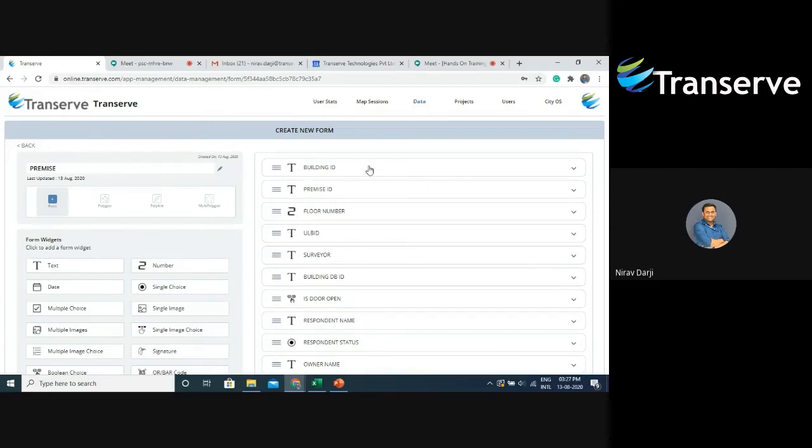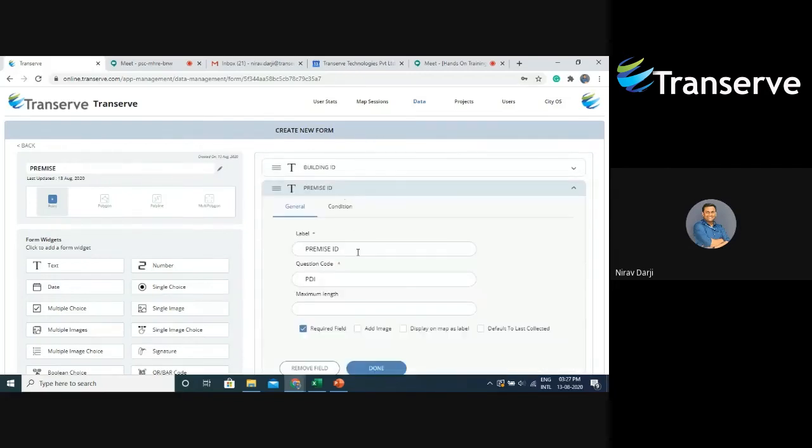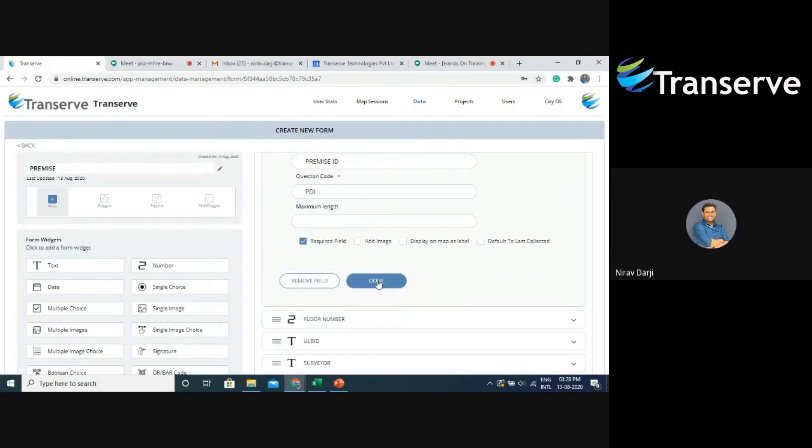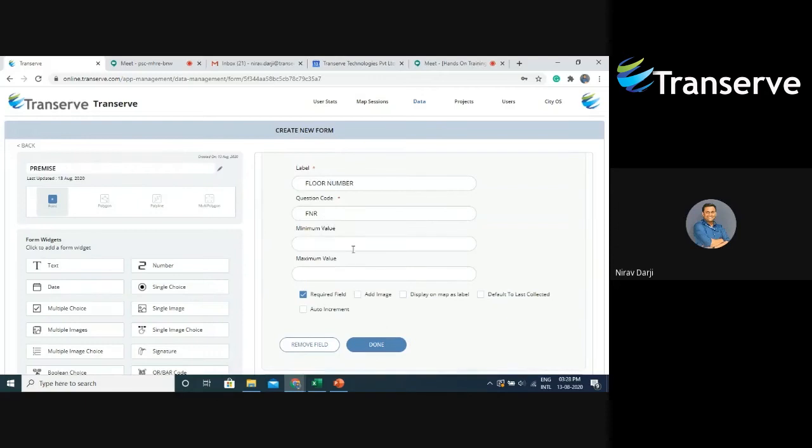So after that, as you can see on the right hand side, I have a list of widgets over here. Out of this, the top 6 widgets are building ID, premise ID, floor number, ULP ID, surveyor, and building DB ID. These are the compulsory widgets as we had in the building form. So this is a building ID widget, then a premise ID to collect the premise ID, then the floor number because we want to know on which floor this premise is.